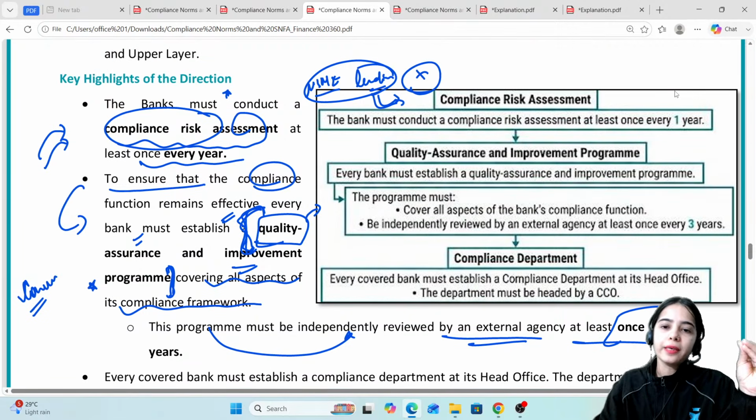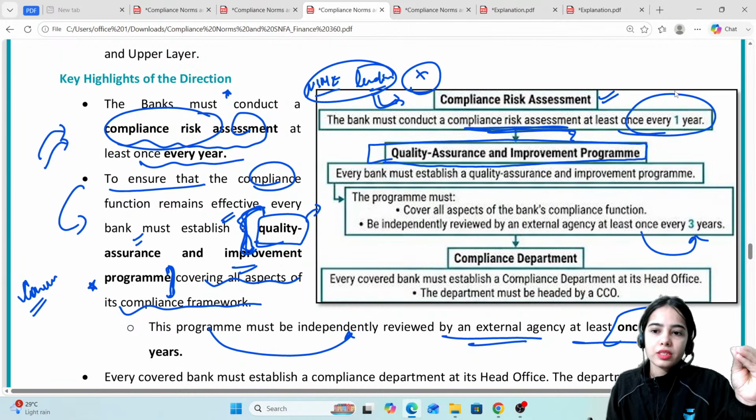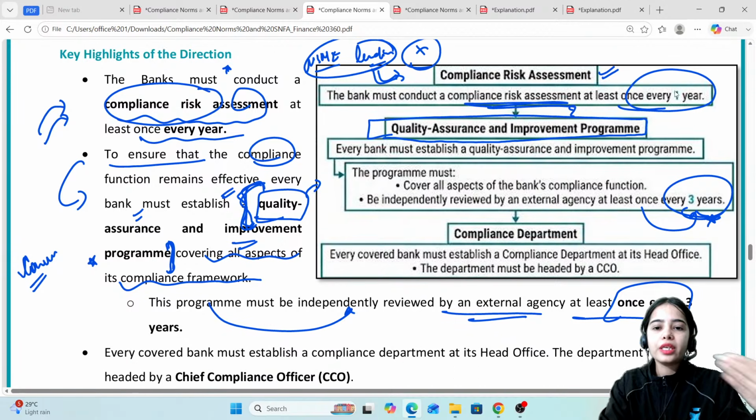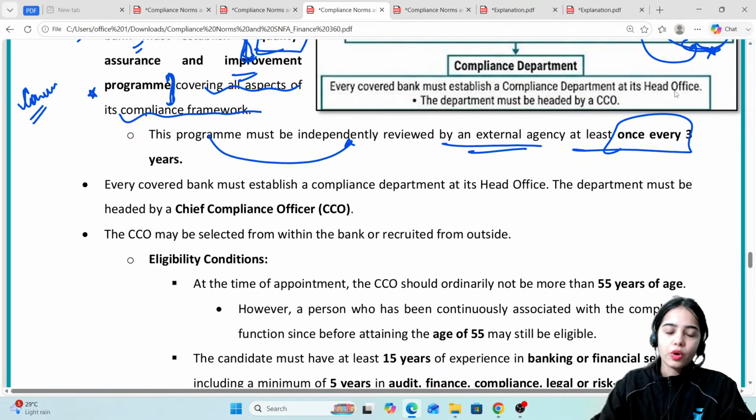So this is the idea: compliance risk assessment once every year. Compliance risk assessment should be done to see where the compliance risk is arising, and there should be a quality assurance and improvement program that should be reviewed once every 3 years. Okay. So that the quality assurance is there, and the improvement is happening in the compliance of the bank.